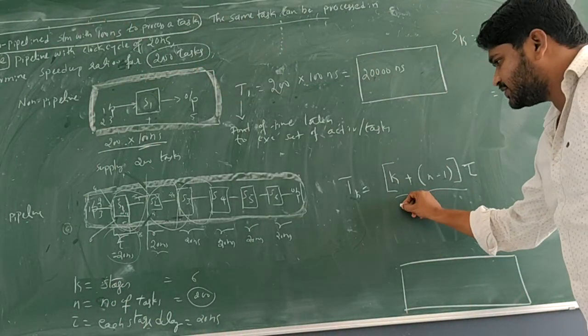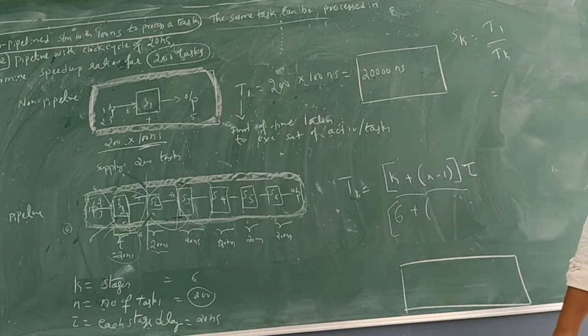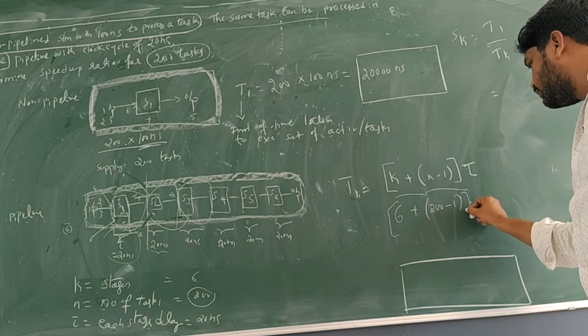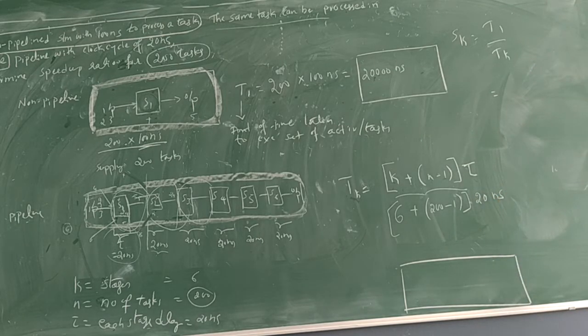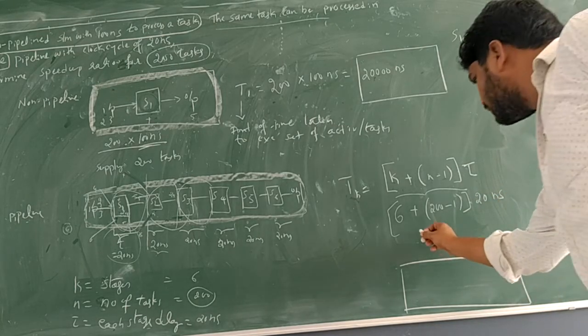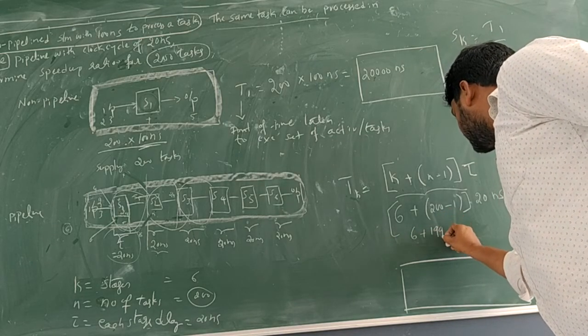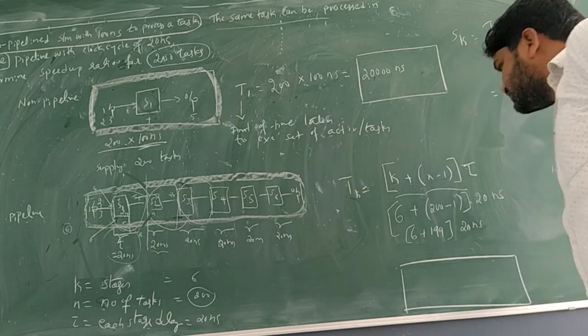What is k? 6. Let me keep it in a bracket. Plus, what is the total number of tasks? 200 minus 1, in brackets, times tau, which is 20 nanoseconds. So what we will get? 6 plus 199 times 20 nanoseconds.